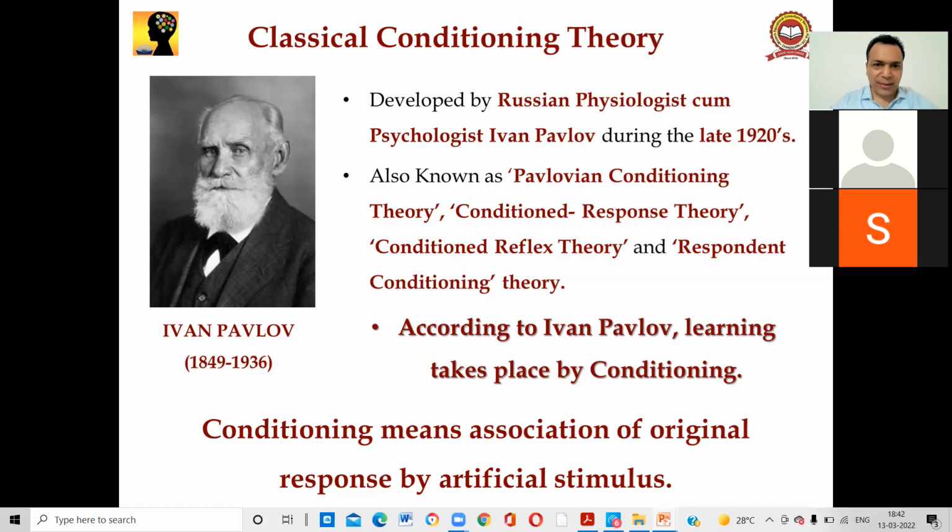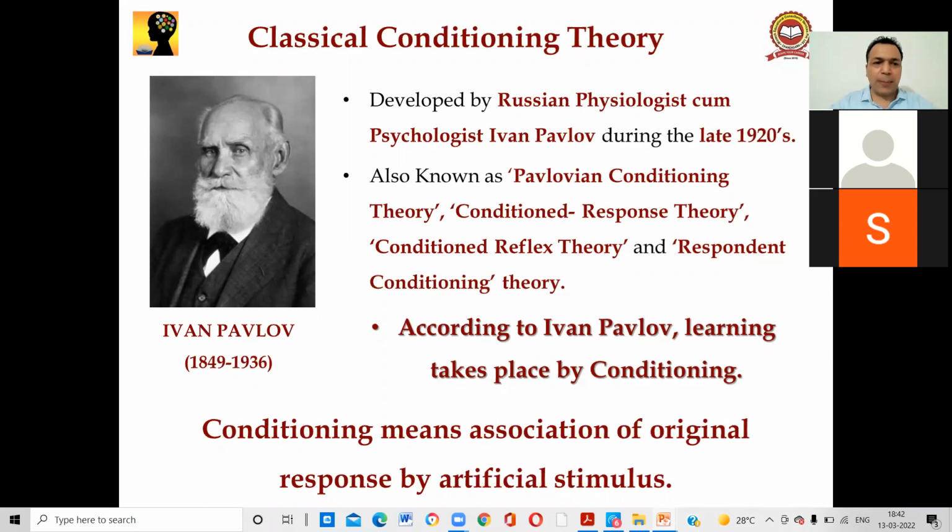Pavlov said that once you condition your child, you will get learning, right? Conditioning means association of an original response with an artificial stimulus. Means by giving the artificial stimulus to the student, you can get the original response.